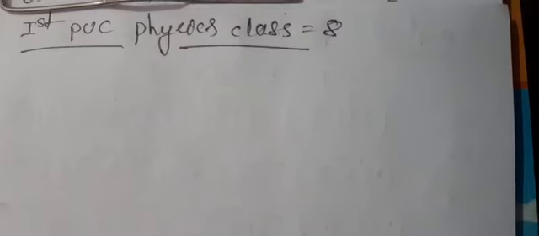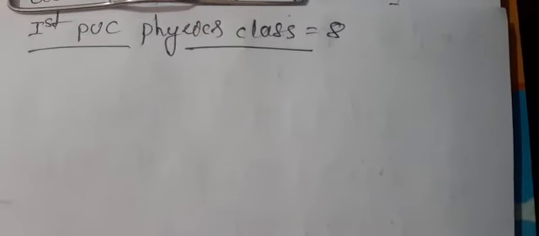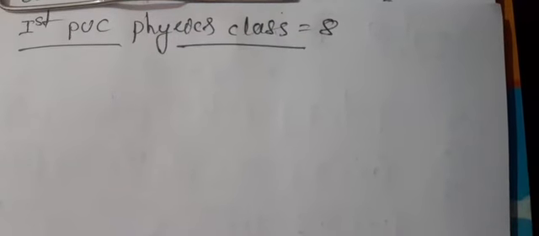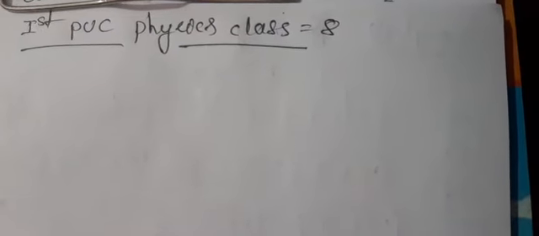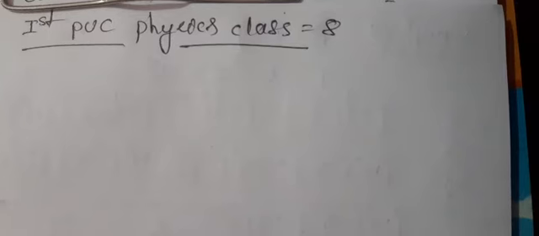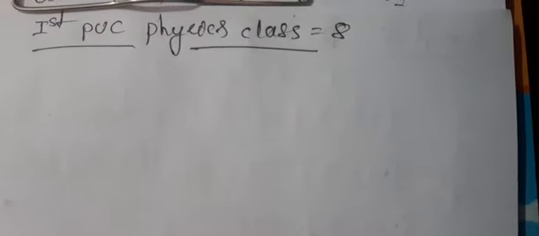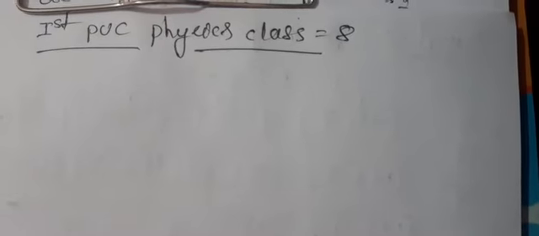There are three applications, or advantages, of the dimensional formula. First one is to check the correctness of the given equation. Second one is to convert one unit of a physical quantity to another unit. Third one is to deduce the relations between all physical quantities. These are the advantages of dimensional analysis.